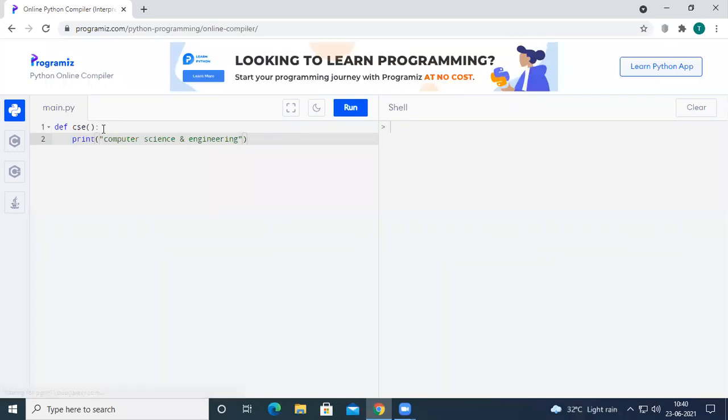Now if we want to call this function, we can call it by using CSC. Then the Python compiler is going to search the entire program for any definition with the name CSC. If it is found, it is going to execute it, so it will print computer science and engineering on the output.